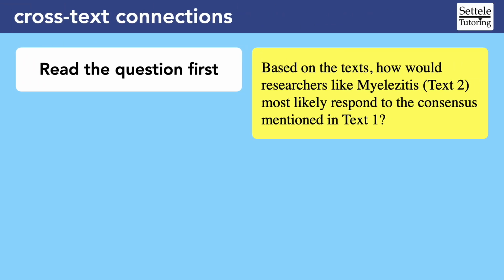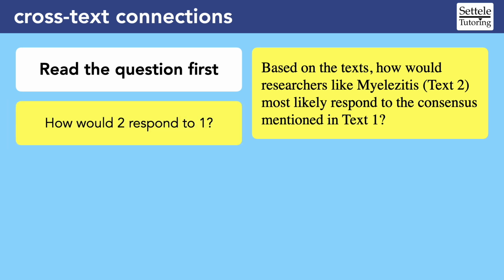One important strategy is to make sure that you read the question first before you read the passages. Unlike other SAT passage questions, CTCs can ask different things that might affect how we read the two passages. Our example says, based on the texts, how would researchers like Myelizidis, text 2, most likely respond to the consensus mentioned in text 1? This is the most common CTC question type. How would text 2 respond to text 1?